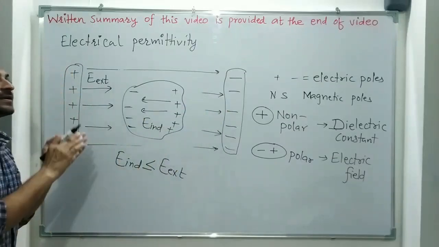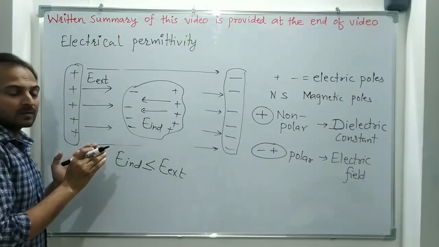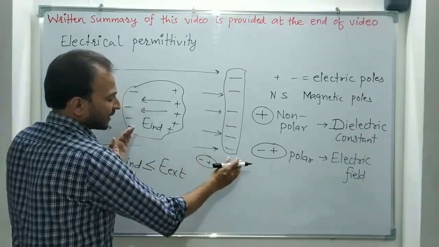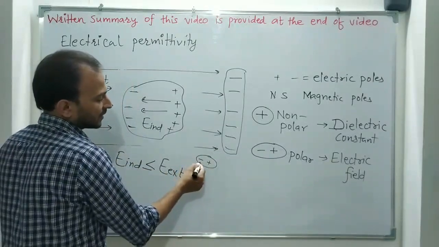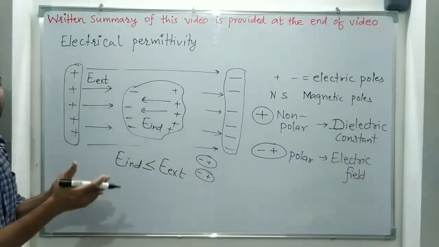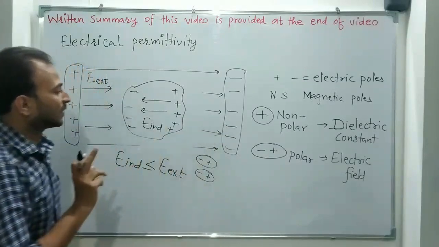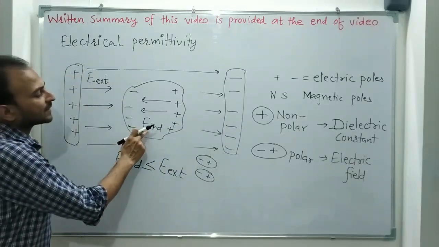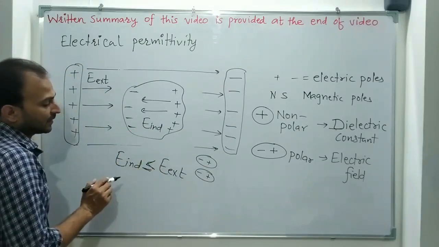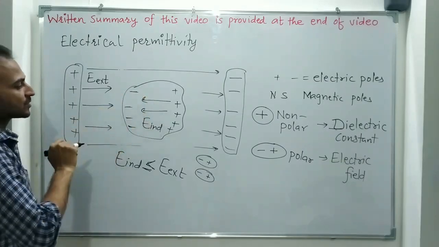Okay, in the previous case of dielectric medium where the negative and positive were separating, how much they separate, how much charges are induced, again depends on the nature of the dielectric medium and the strength of the external electric field. But one thing is sure, that an opposing electric field is induced, which is always less than or equal to the external electric field. So the net field inside the material will reduce.